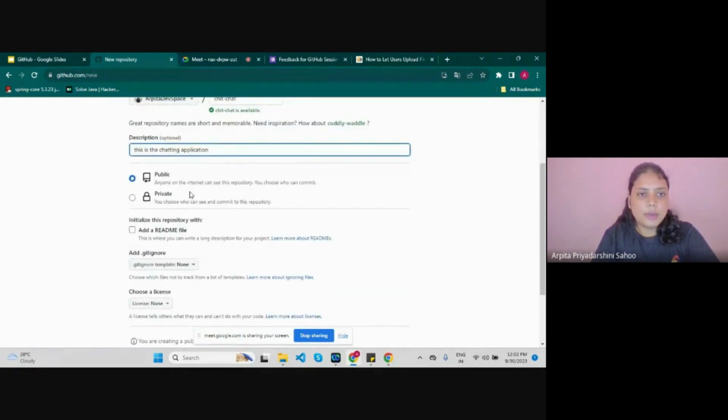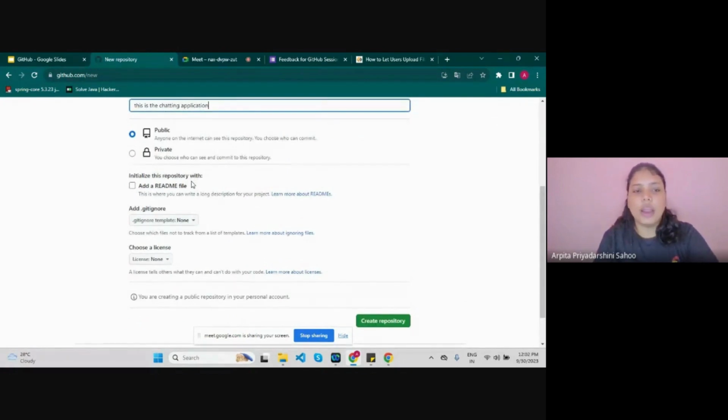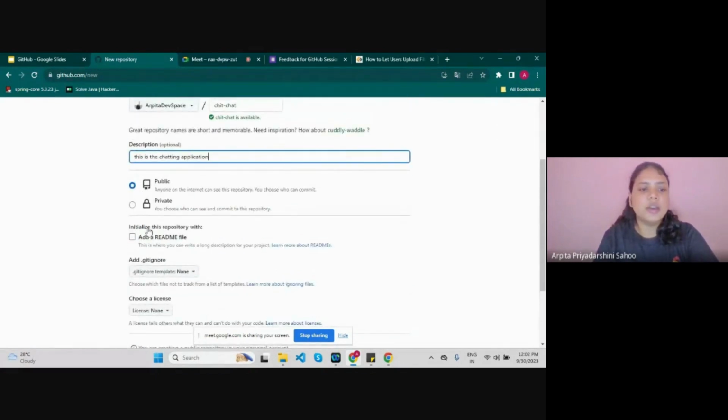Here is the public or private option. Public means anyone can access your repo, or anyone can see your code or anything. But a private repository means you choose who can see and commit to this repository. Here we are going to make it public, as I want everyone to contribute to this.